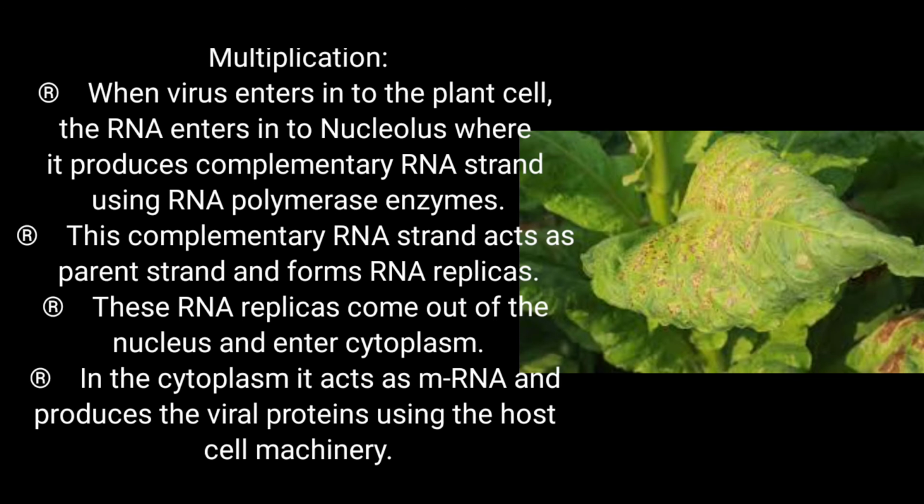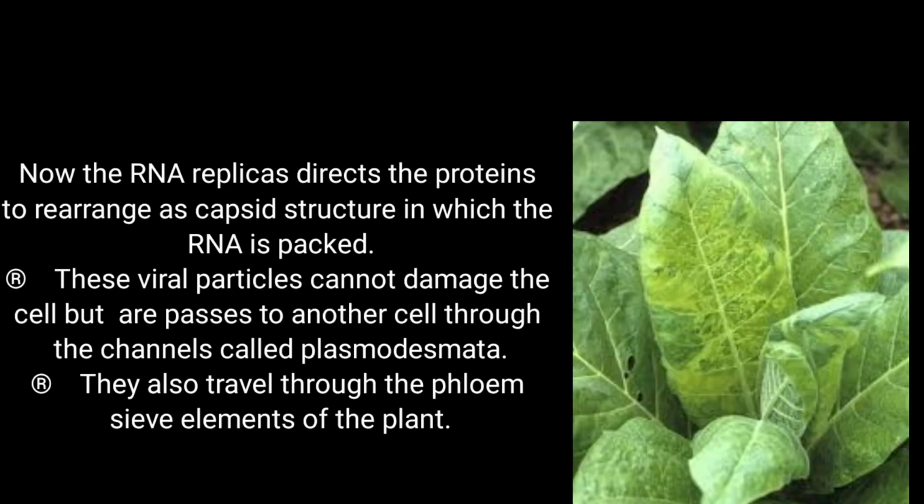When the virus enters the plant cell, the nucleic acid enters the nucleolus of that particular cell. There this viral RNA will produce another template, and this template acts as a mother strand for the production of mRNAs, which in turn produce proteins required for the cell. So these mRNAs enter the cytoplasm. There they produce the proteins.